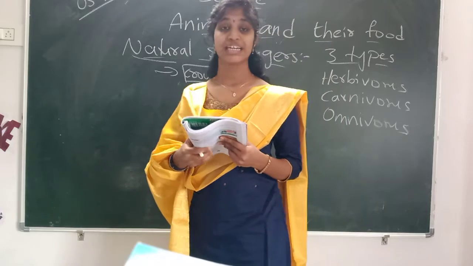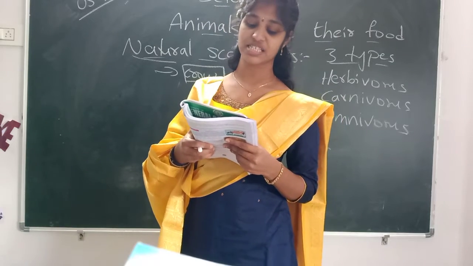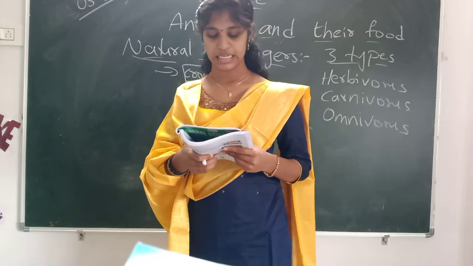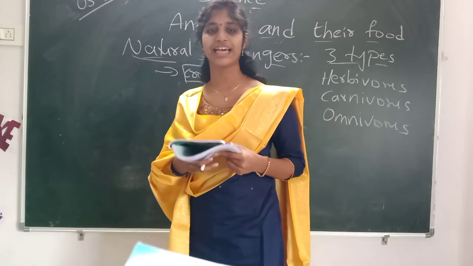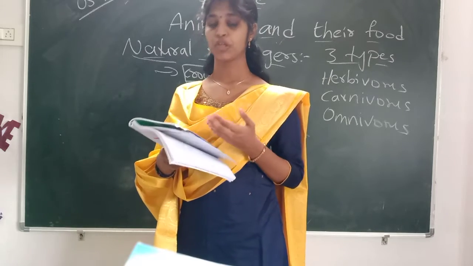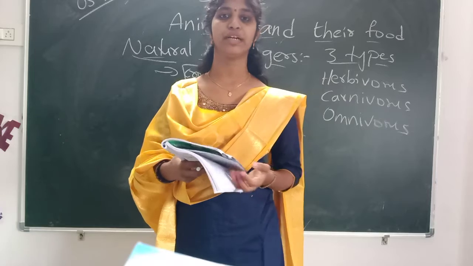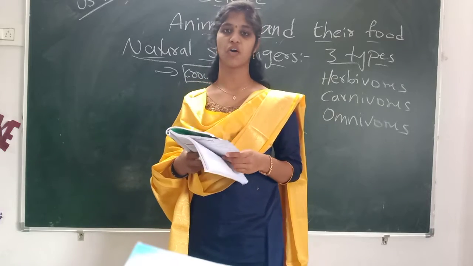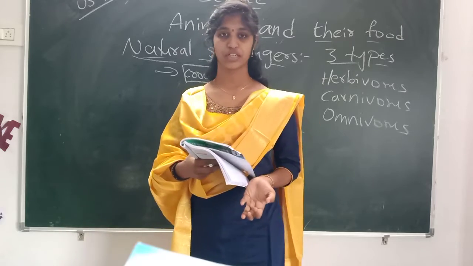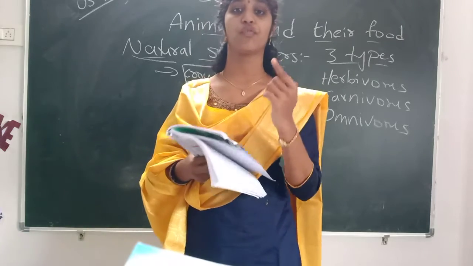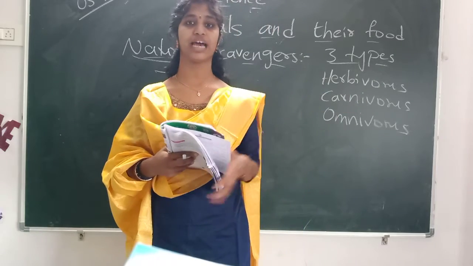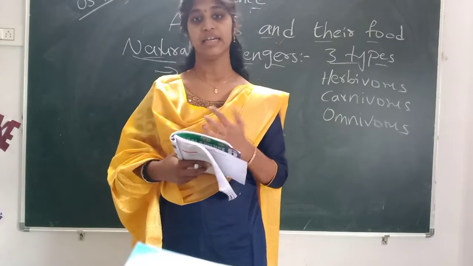Here they give crows and vultures that live in our surroundings usually eat waste, rotten food materials, dead animals, etc. So they help in cleaning our surroundings. Here rotten food material means spoiled food material. Crows will eat rotten food material as well as waste food, dead animals, small worms which have died, or small animals, and big animals also that have died. All the crows will come and eat them.